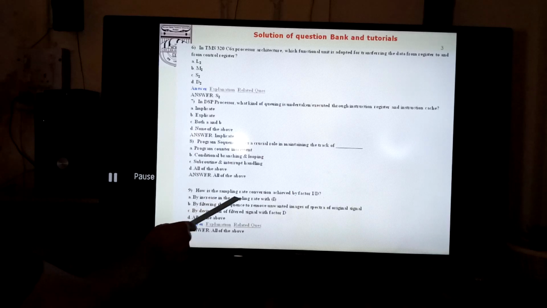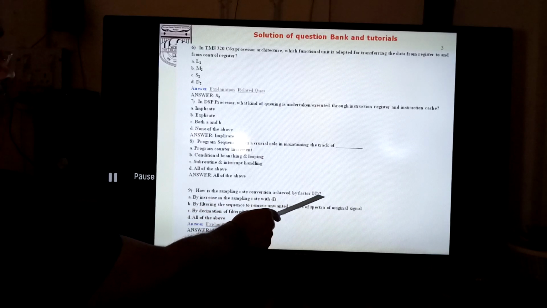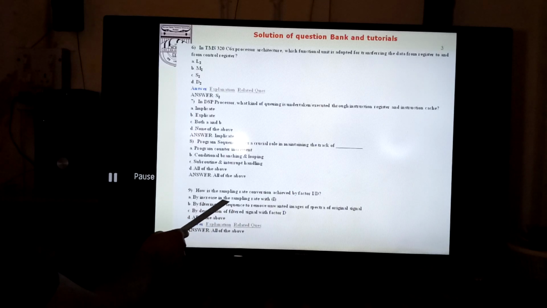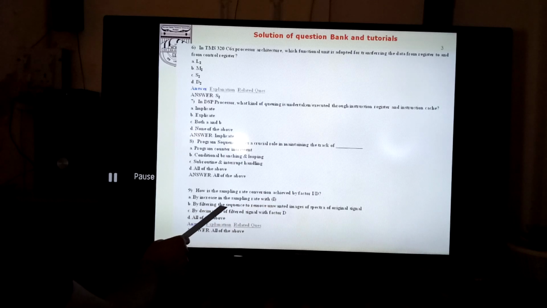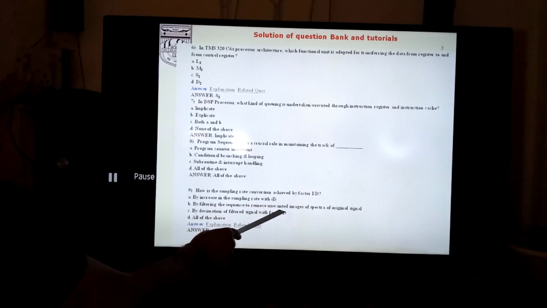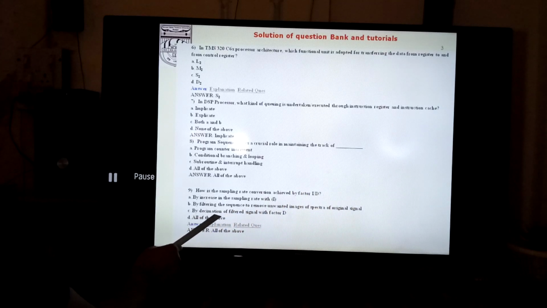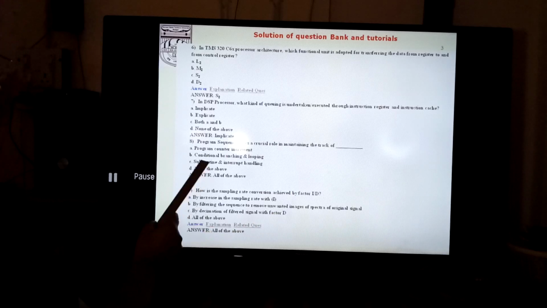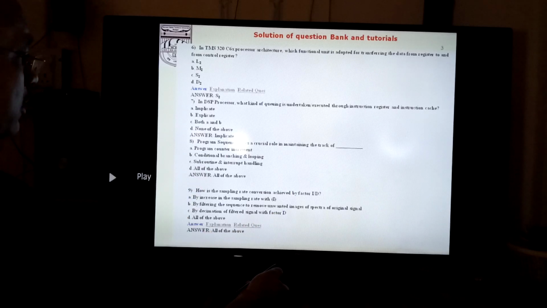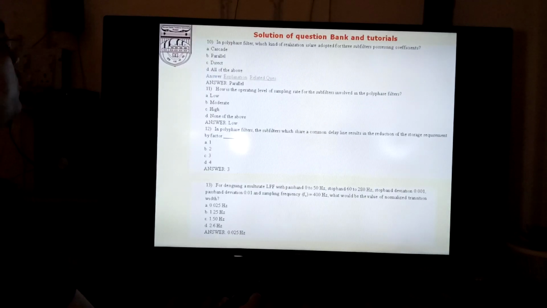How is the sampling rate conversion achieved by factor I to D? By increase in the sampling rate with I, yes, and by filtering the sequence to remove unwanted images of spectra of original signal, yes. By decimation of filtered signal with factor D, yes. So all of the above are true in this question, because all the characteristics are related with the sampling rate conversion from I to D.